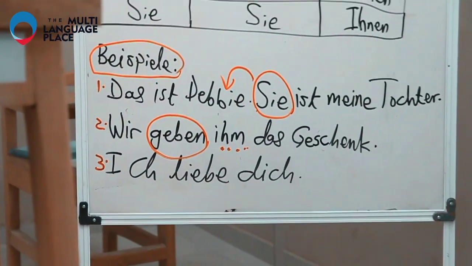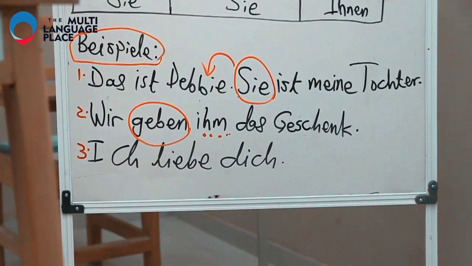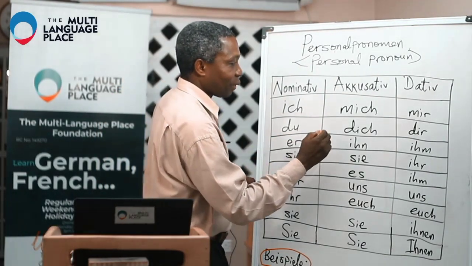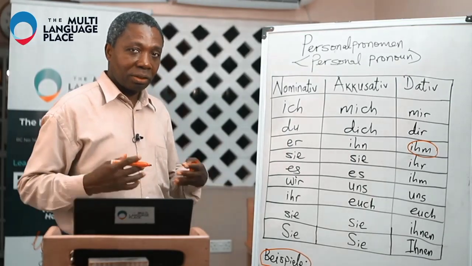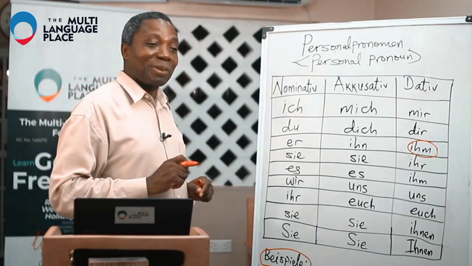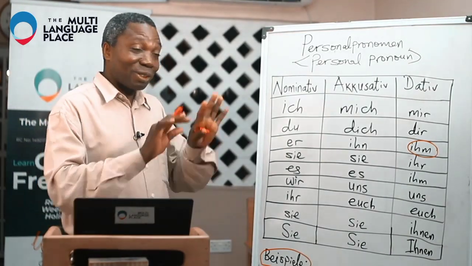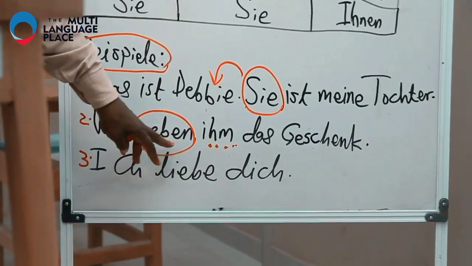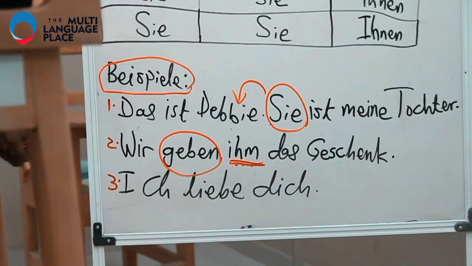And then, of course, if you are looking for him, we come to the nominative: this is I, you, he. Definitely, we search for the dative and we get it here. So this table is what we should learn. Learn it by heart, know it. For now, you can still put it on a paper, hang it on the side of your bed or in front of your reading table, so that whenever you come across such things, you just look at your table, which one do I pick, and then you get it there. So we have, wir geben ihm das Geschenk. Remember, this is the dative personal pronoun.